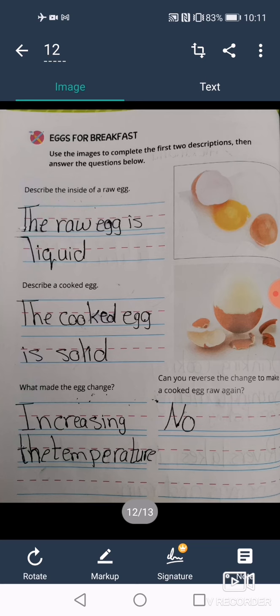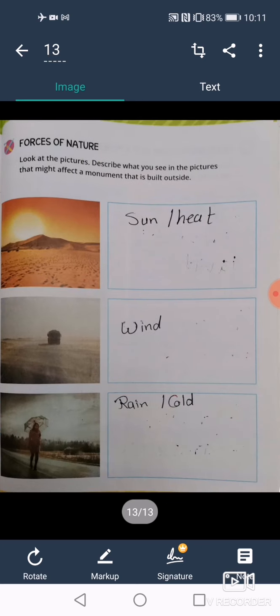Okay, now I want you to open page 159. Look at the pictures, and describe what you see in the pictures that might affect a monument that is built outside. In the first picture we can see sun and heat. In the second picture we can see wind. And in the last picture we can see rain and cold. So again, when we build a monument, we should consider the weather, like the heat of the sun, the wind, and the rain, or if the weather is cold.